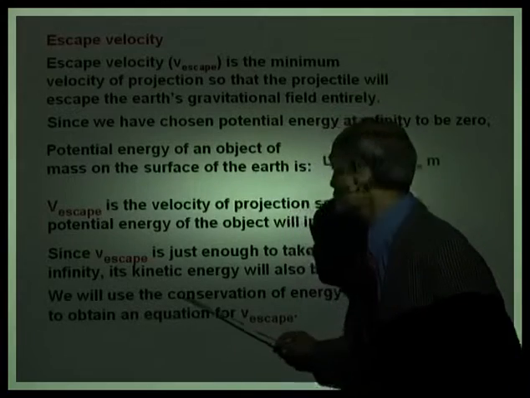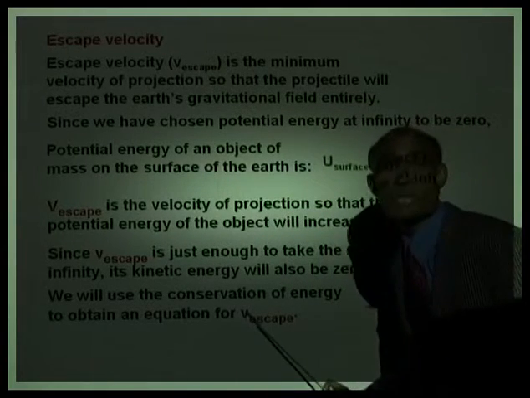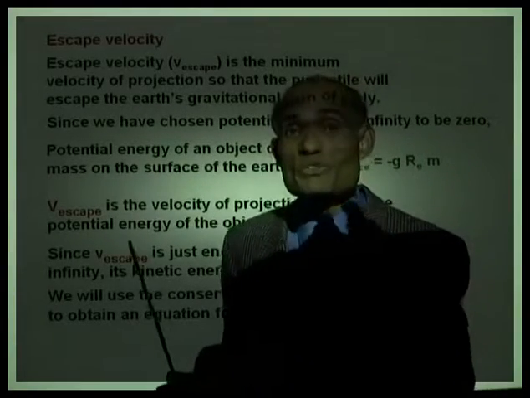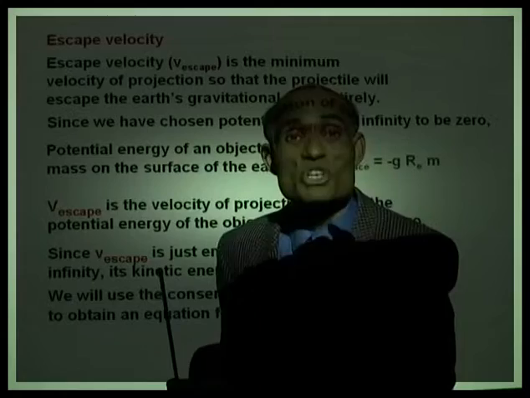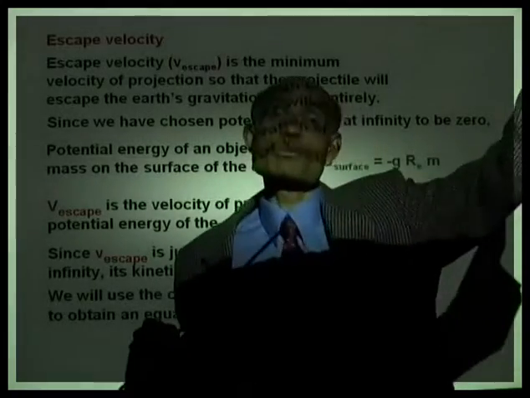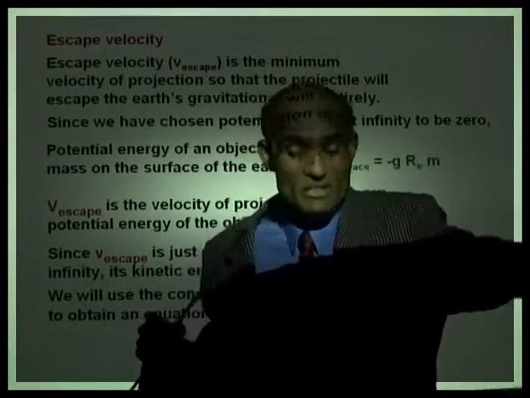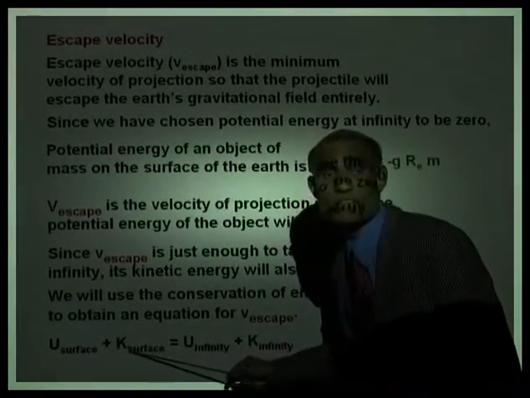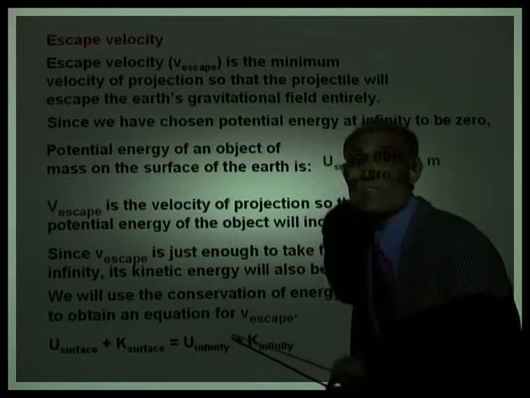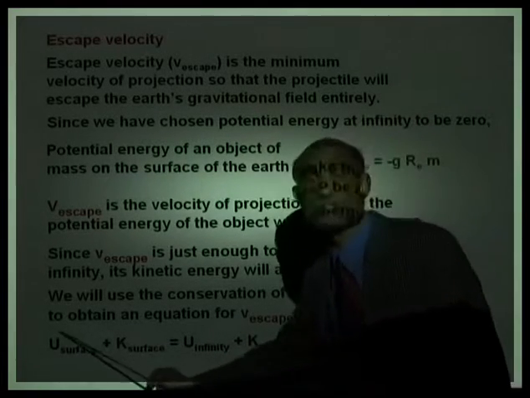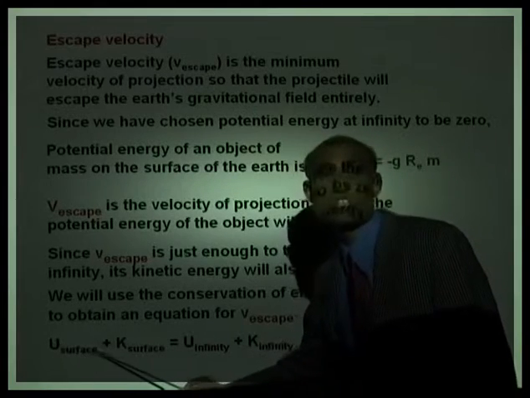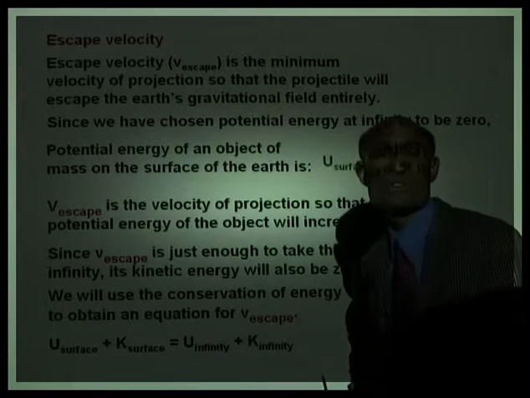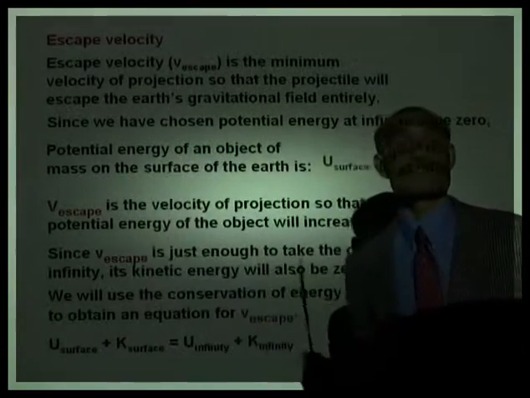Okay, we will now use the conservation of energy to obtain an equation for v_escape. What is the conservation of energy? The total potential energy and kinetic energy on the surface of the Earth must be equal to the total potential energy and kinetic energy at infinity. All right. So U_surface + K_surface = U_infinity + K_infinity. The sum of the potential and kinetic energies of an object on the surface of the Earth must be equal to the sum of the potential and kinetic energies of the object at infinity.